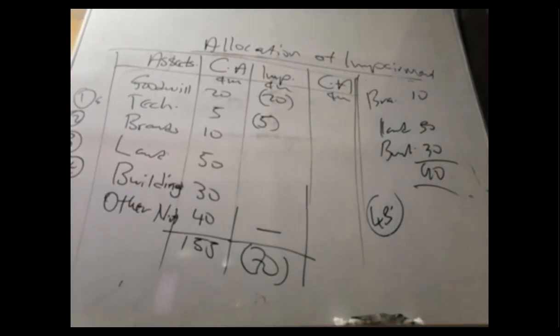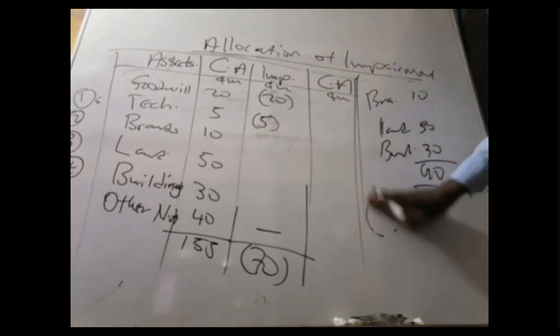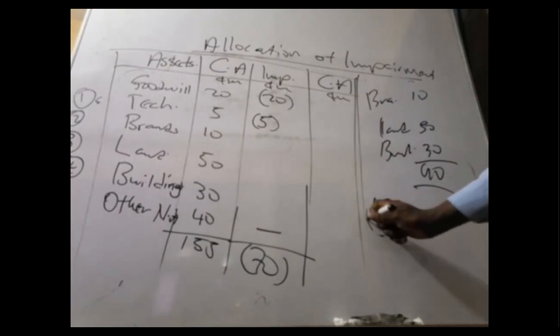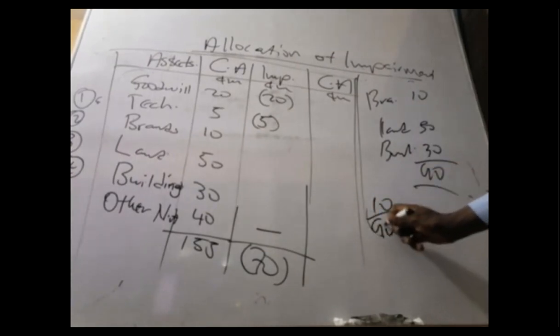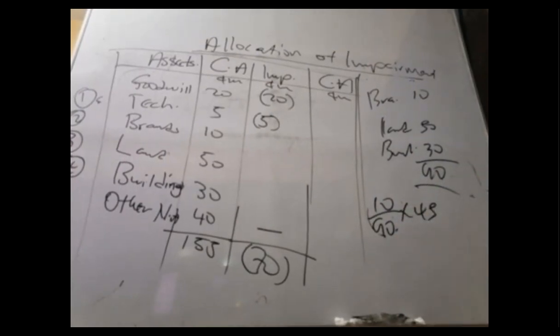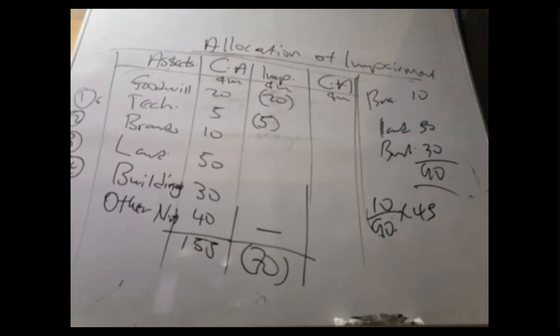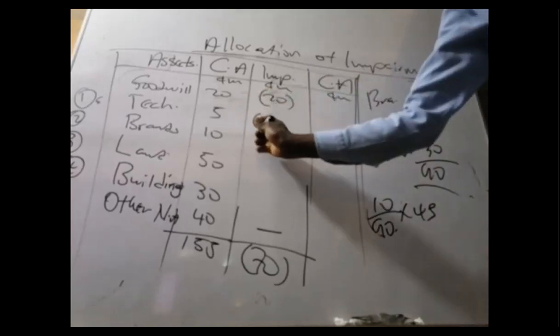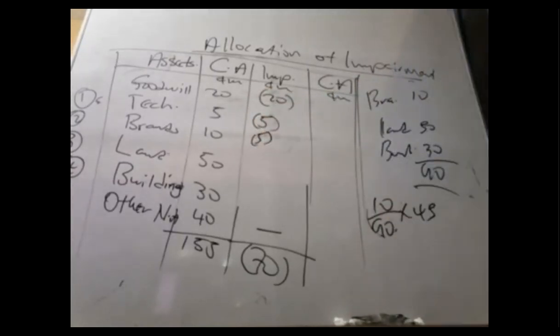Okay, so that is the game. If I take brand, the current amount is 10. So 10 divided by the total 90 times 45 should give us 5. So this one will give us 5 negative, put it in brackets.